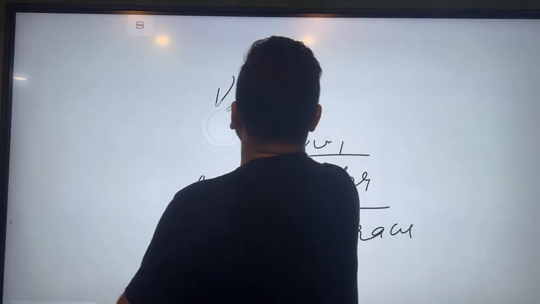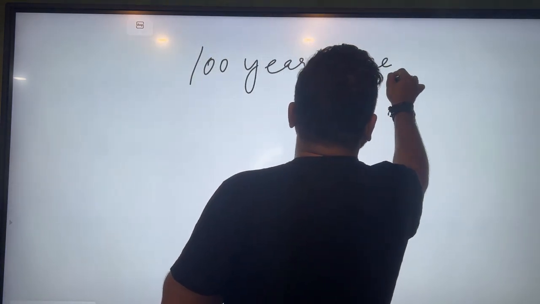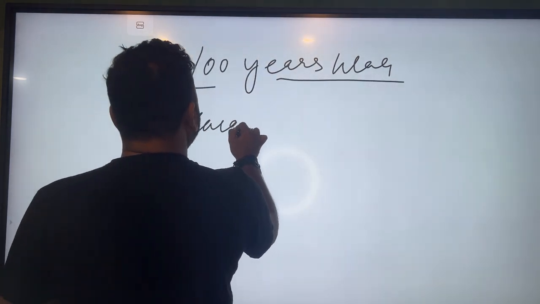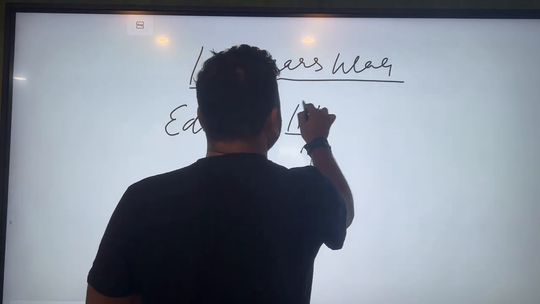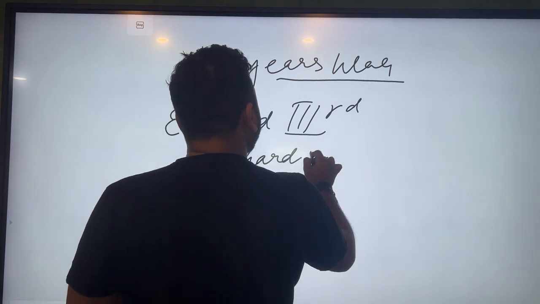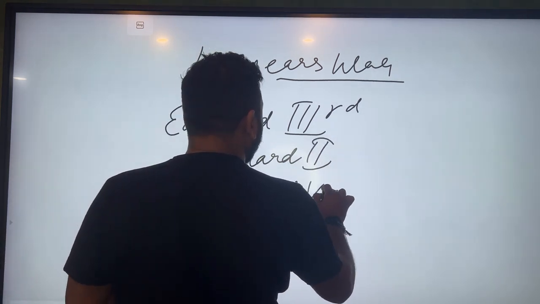Okay, so this is how the social upliftment started, because the first revolution takes place. First time a revolution takes place. Now, remember the most important thing. As we know, the Hundred Years' War was going on. There were various kings at this time. The first king, the most important one, Edward III, Richard II, Henry IV.